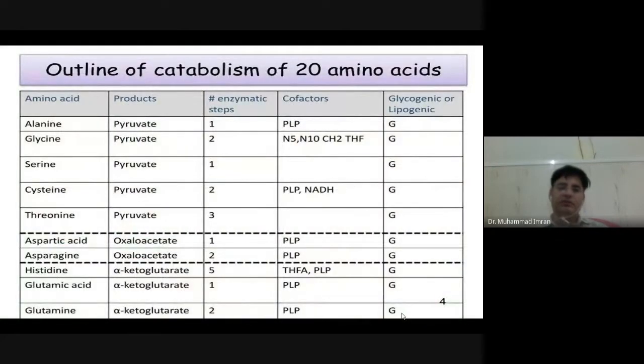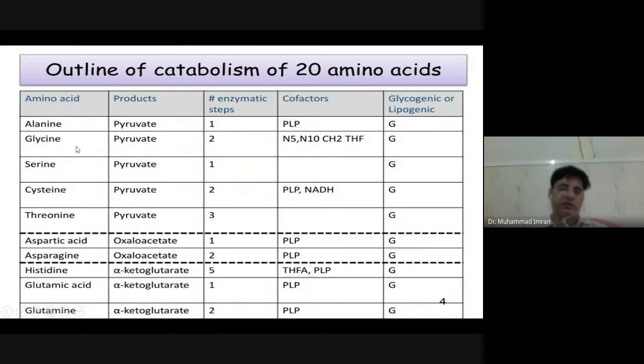So first of all, we will discuss the fate of all 20 amino acids. All 20 amino acids are changed into end products. First of all, we will discuss the five pyruvate-producing amino acids. They are alanine, glycine, serine, cysteine, and threonine. If I ask you what are the five amino acids which can produce pyruvate, it is alanine, glycine, serine, cysteine, and threonine.